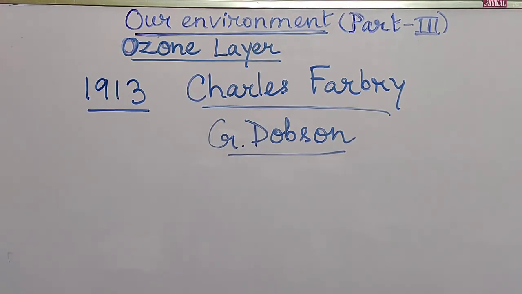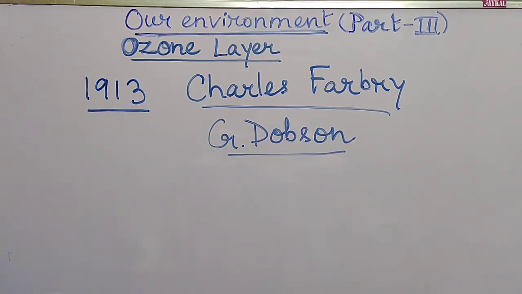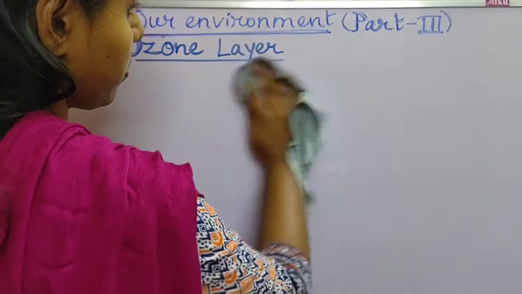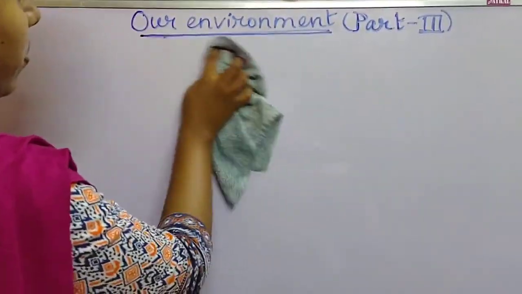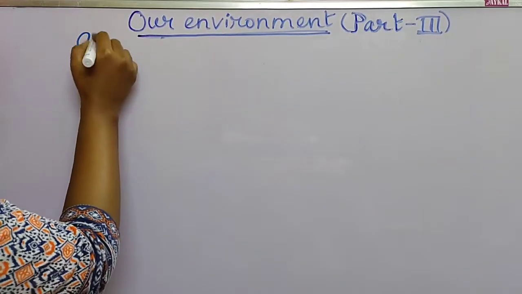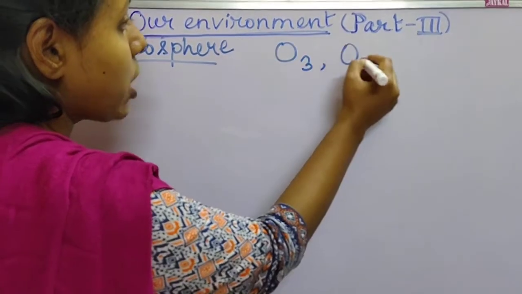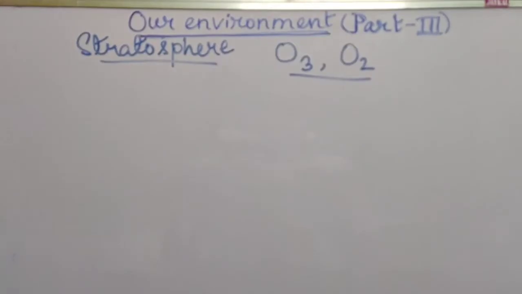Now we are going to discuss the formation and depletion of the ozone layer. Basically, in the stratosphere, both ozone gas and oxygen gas are present. Now what happens?